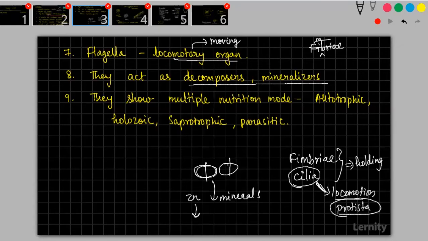And then they will show multiple nutrition modes. You can see autotrophs here. You can see holozoic nutrition here. You can see saprotrophic nutrition here. You can see parasitic nutrition here.